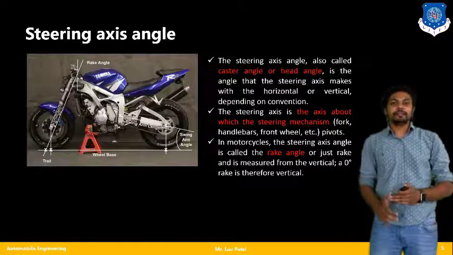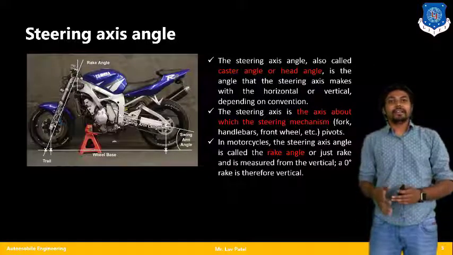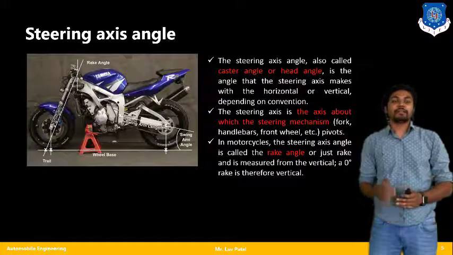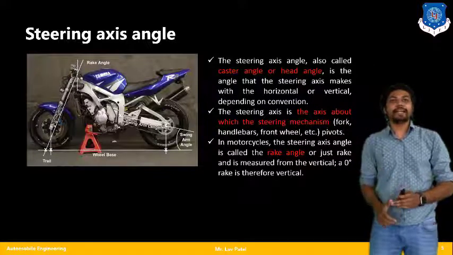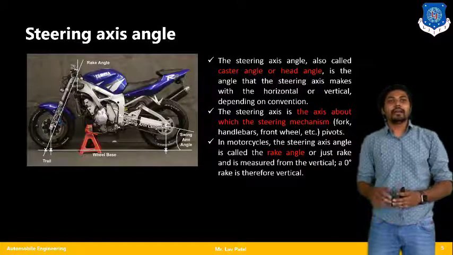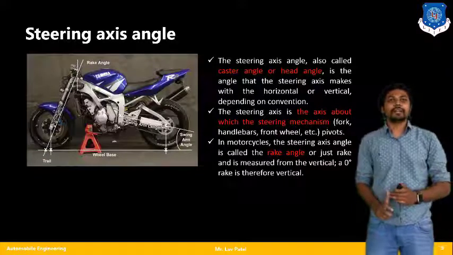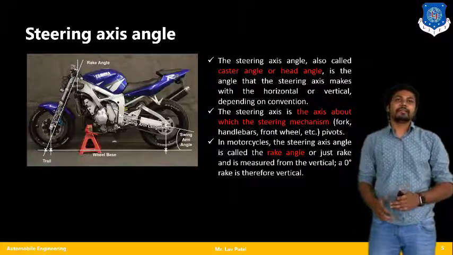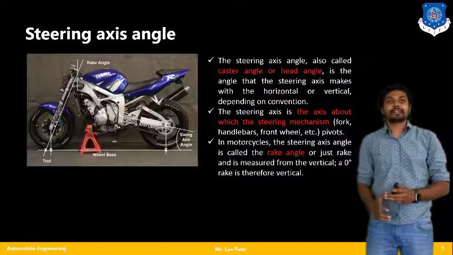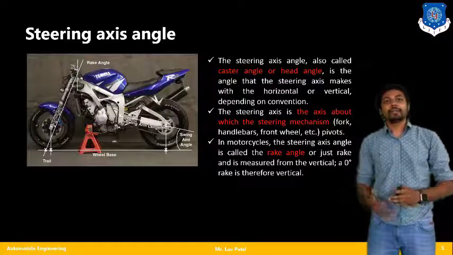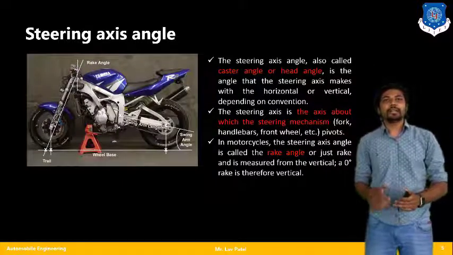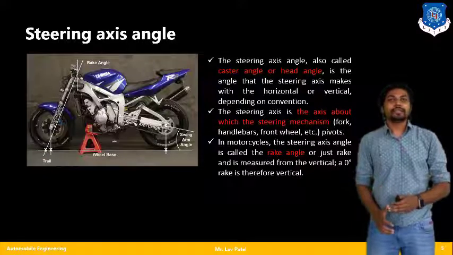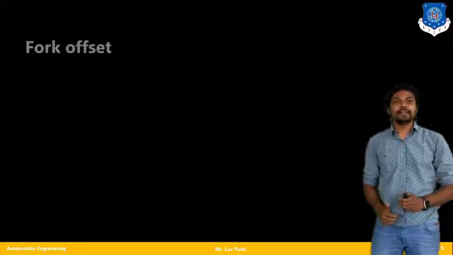If measured vertically from the top, you will find 0-degree rake, and that is called the vertical rake angle. But in actual practice, we are taking a positive caster angle or rake angle for improved stability in driving conditions. So that is the steering axis angle.